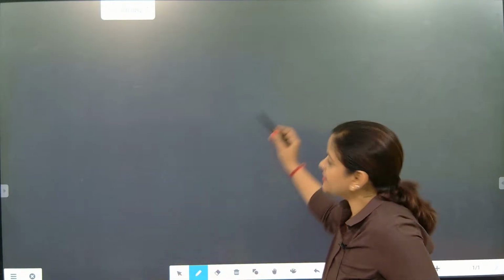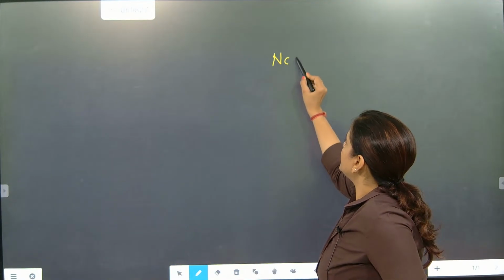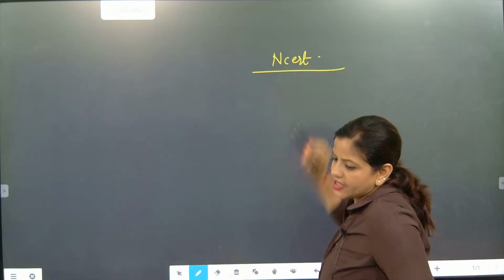Get ready everyone. Just one concept I have used here and solved that part. Simultaneous part I am going to teach because otherwise a problem will come for me only. Now look at it. One formula I am giving you, based on that we are going to solve one question. This is an NCERT question. First I am giving you the concept and then I am solving the MCQ questions.